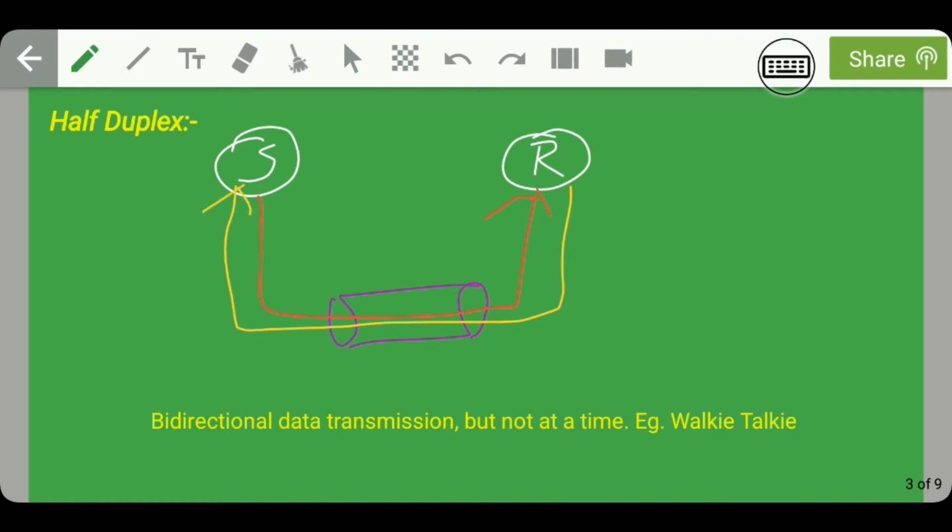So we can say that in a half duplex data transmission mode, bidirectional data transmission takes place, but not at a time. That means that when the sender is sending data to the receiver, at that time the receiver is not sending anything to the sender. It can send a reply to the sender only when the sender is not sending anything to the receiver. One example of this half duplex type of transmission mode is walkie-talkie.